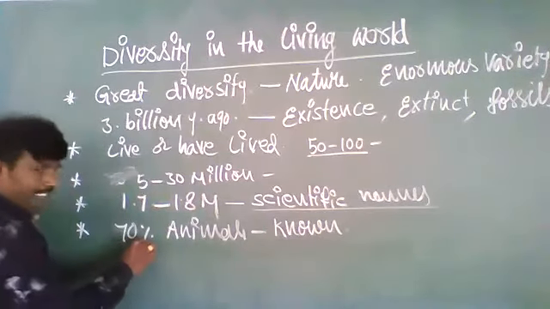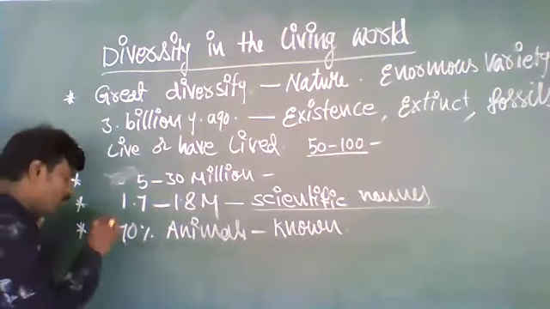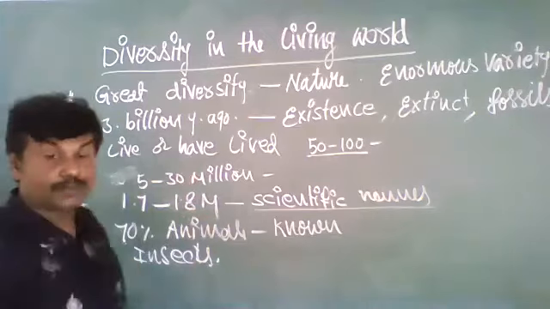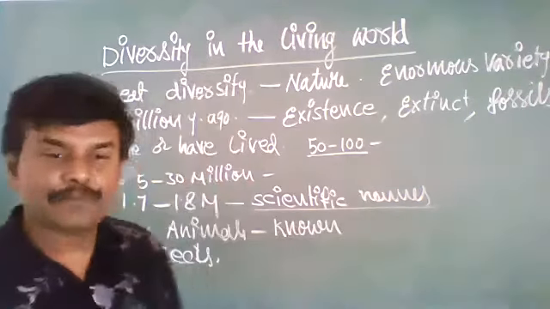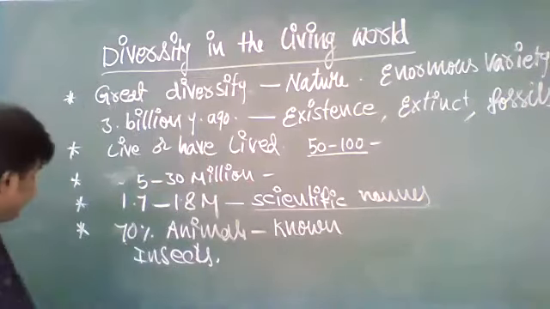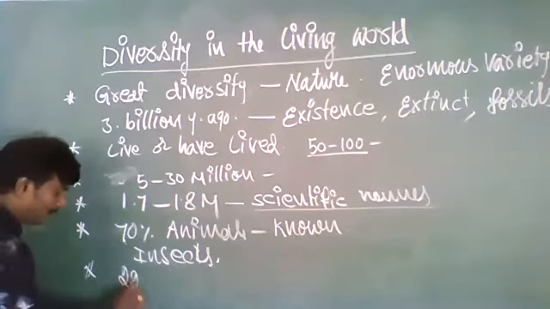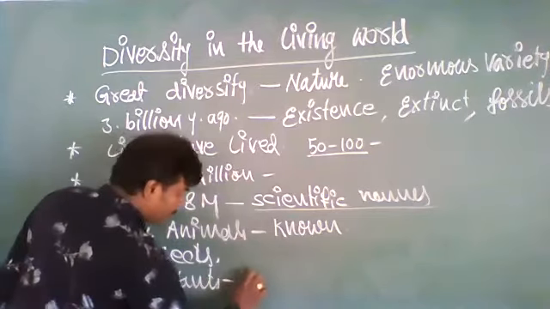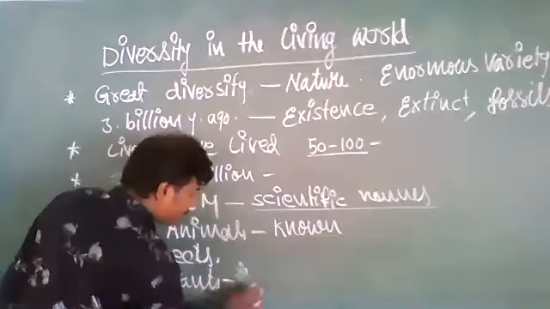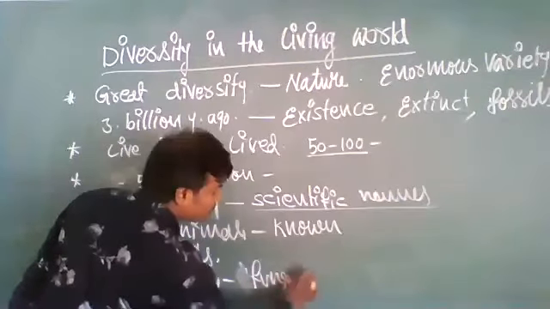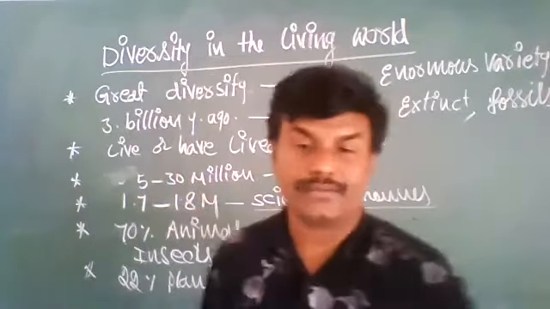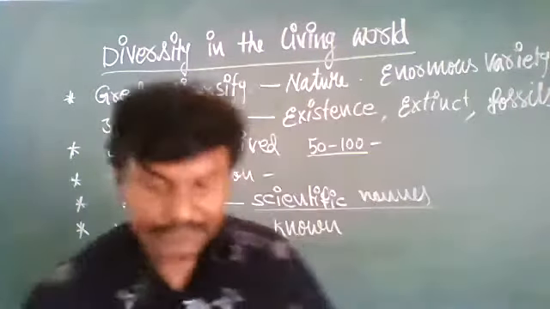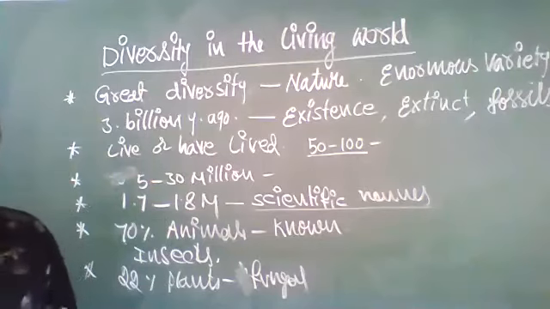From that 70%, more population belongs to the insects group. Insects population is more. Approximately 22% are plants and fungal species known to our scientists.